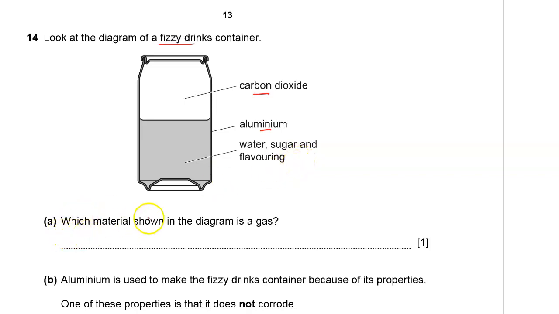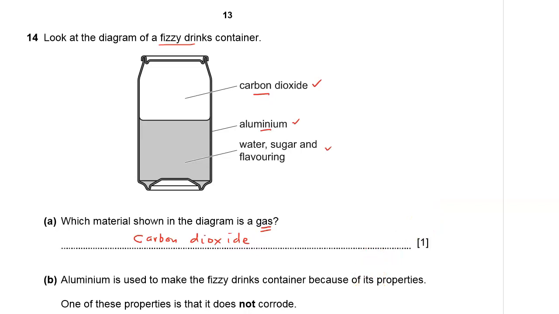Part A, which material shown in the diagram is gas? We have carbon dioxide, we have aluminium, and these other materials. So the only material which is gas here is the carbon dioxide. Carbon dioxide is the gas that we breathe out. We take in oxygen and we breathe out carbon dioxide. So carbon dioxide is a gas.